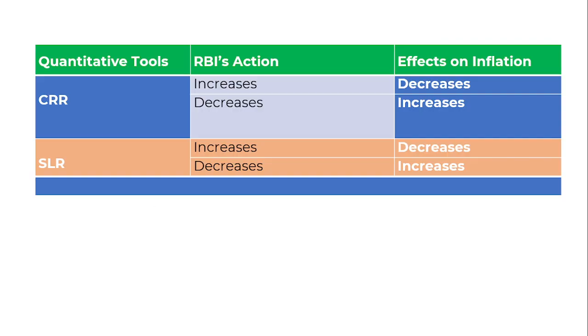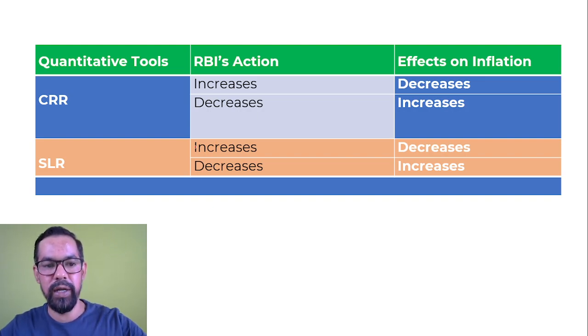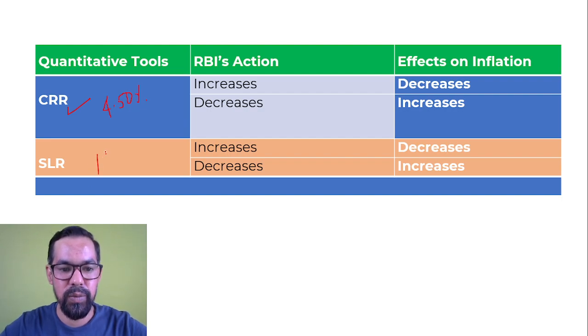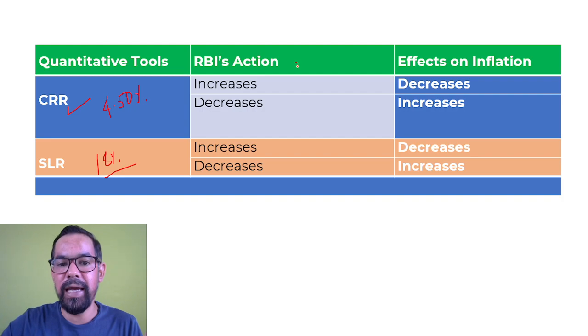So now the exercise is, if you see this, you will get more clarity. The quantitative tool is CRR, and current CRR is 4.50%, right? And current SLR is 18%. Now try to solve this. So RBI action, I'll also add the liquidity column here. Please do understand this so you'll get more clarity.